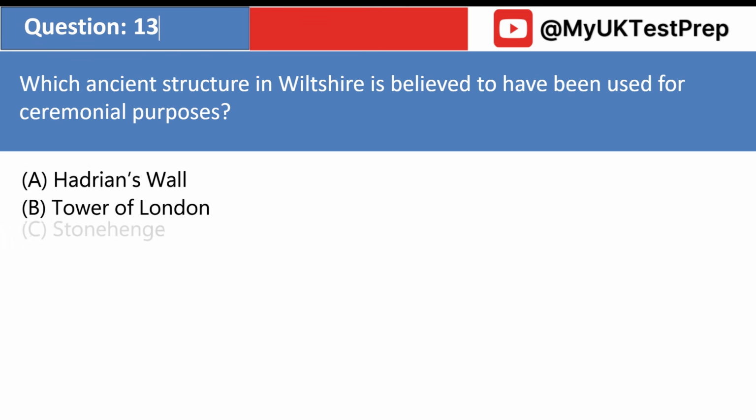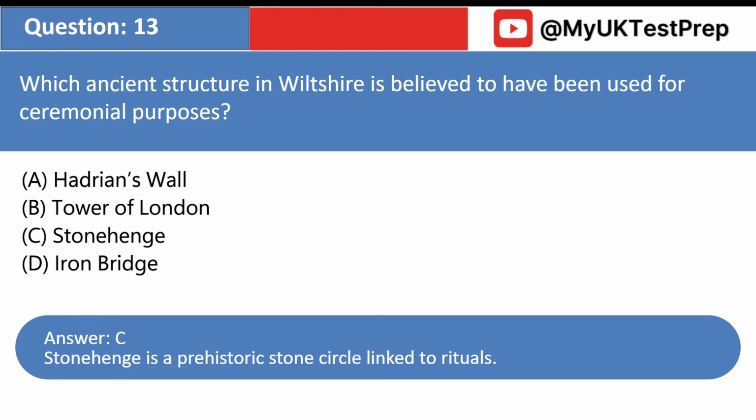Which ancient structure in Wiltshire is believed to have been used for ceremonial purposes? A. Hadrian's Wall. B. Tower of London. C. Stonehenge. D. Iron Bridge. Answer: C. Stonehenge is a prehistoric stone circle linked to rituals.